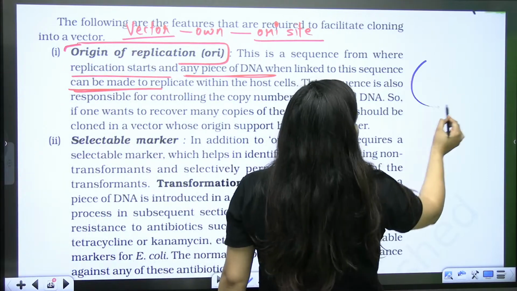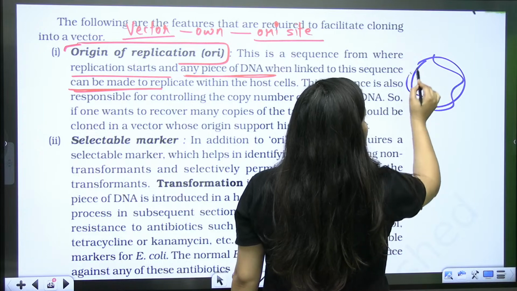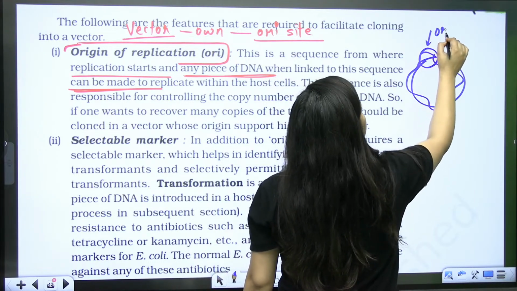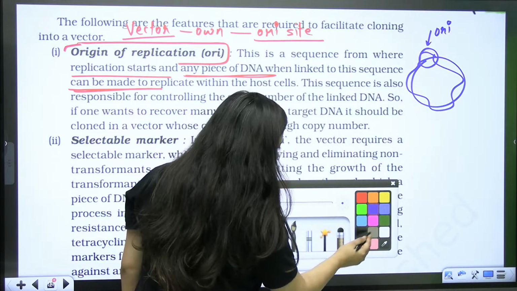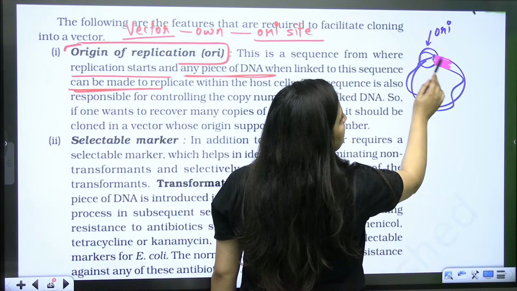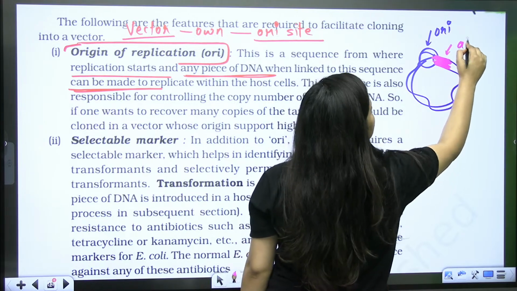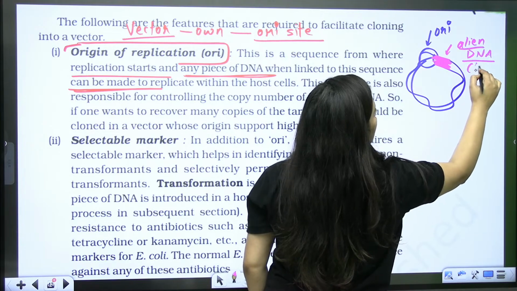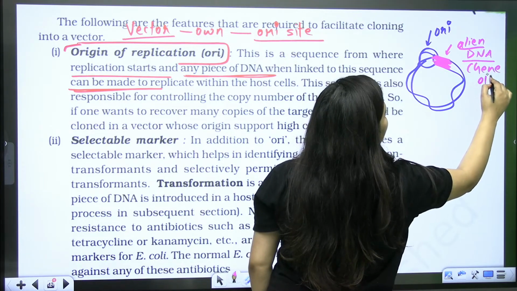Like, for example, let's say you have this DNA. So at this point you have the origin of replication. Now with the help of biotechnology, I have inserted my gene of interest near to this. I have inserted this alien DNA, or you can also call it desired DNA, or you can also call it gene of interest.